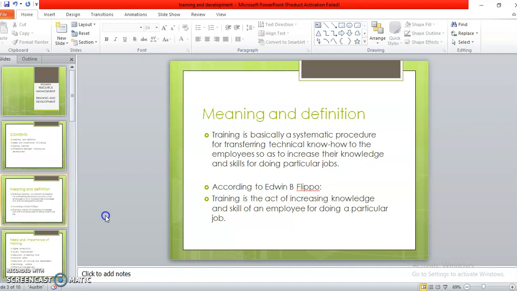Now, what is education? Education is a process of again increasing the knowledge and understanding of employees, but it need not be specific job related. Now you are getting educated by having a knowledge of something. It is the understanding and interpretation of knowledge.